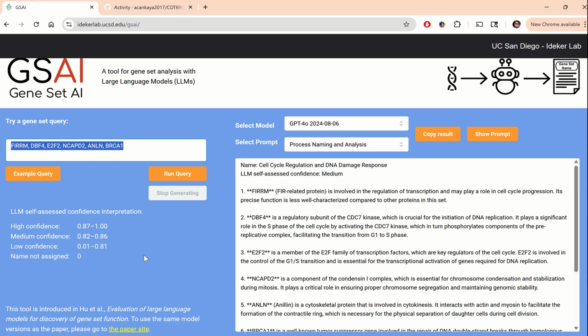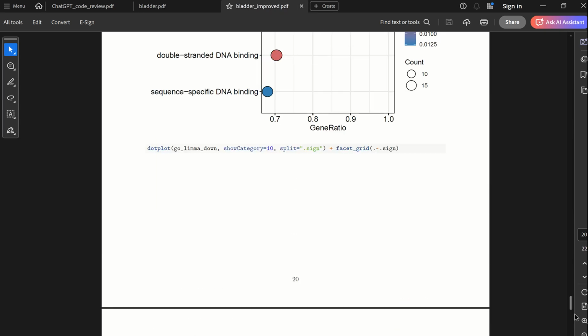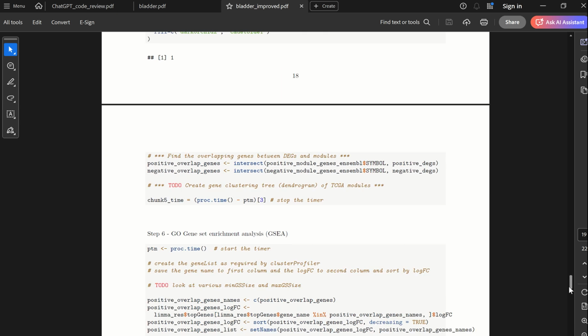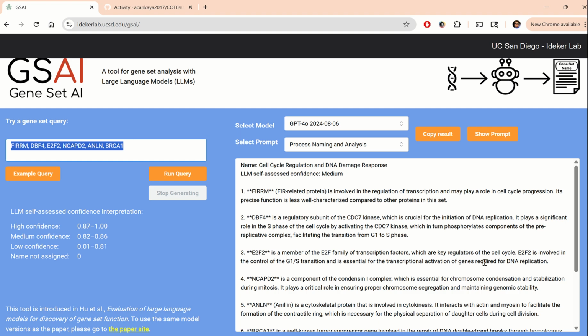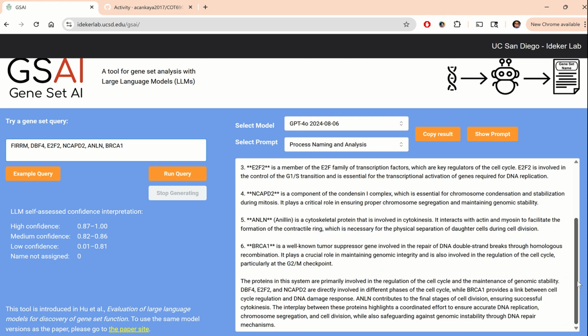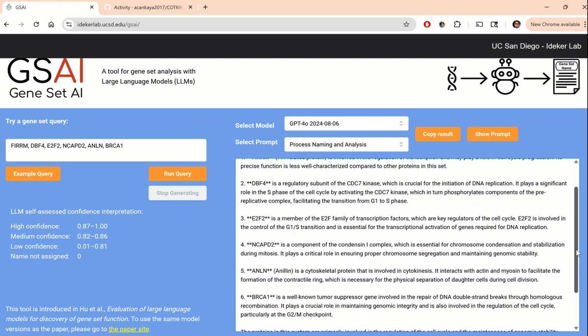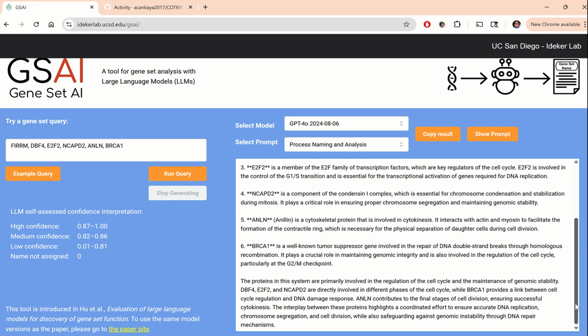So for example, I ran this earlier. These are the results I got from, I think it's the positive log FC, the output here. These are the top 6 genes, most significant ones, and we put them in here, and we can get back an analysis of what they are individually, and then how they could potentially relate to each other.